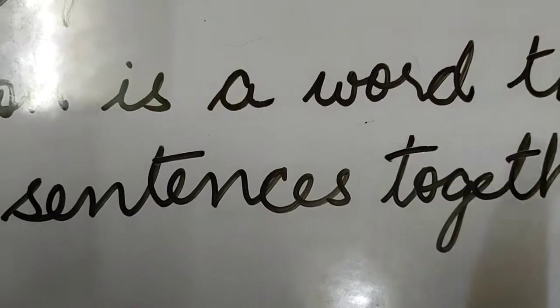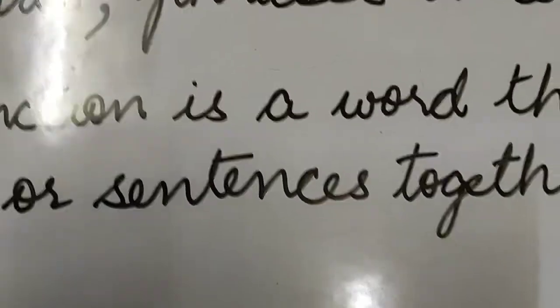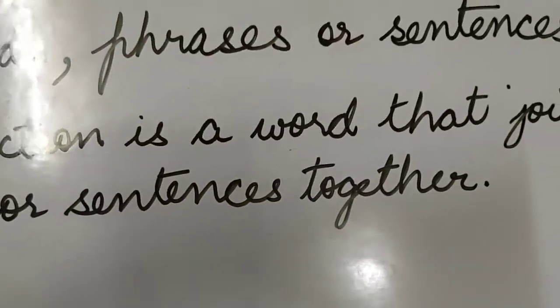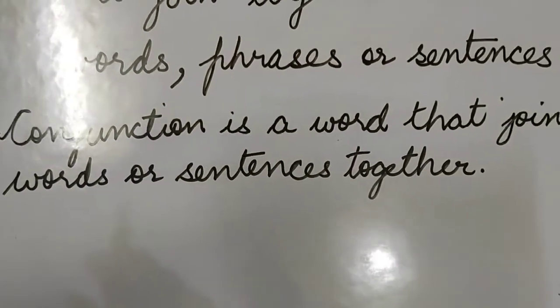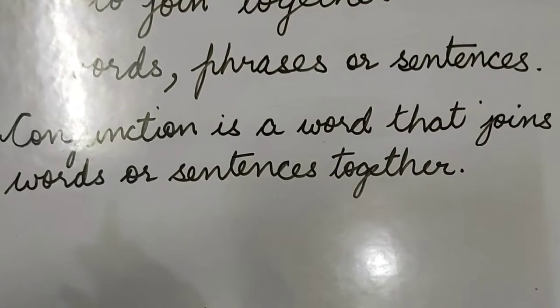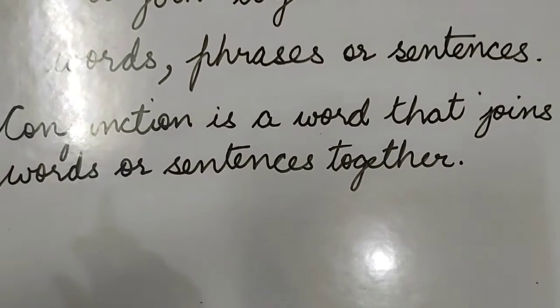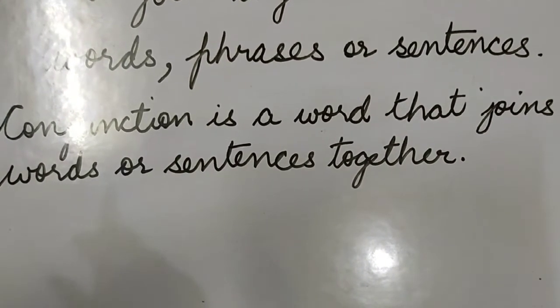So what do you mean by conjunction? Conjunction means, or you can say conjunction is a word that joins words or sentences together.